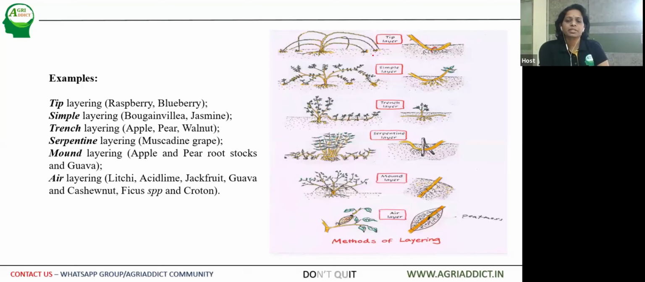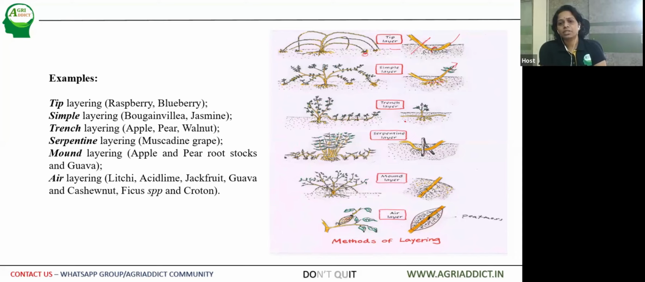Here you can see the picture which is showing different types of layering. As I told you, in tip layering, the tip of the shoot is put underground, and thereby the rooting can be observed. After rooting and formation of new shoots, it is detached from the mother plant and can be used as a new plant. Then in case of simple layering, the tip of the shoot is exposed, and only part of the shoot is underground.